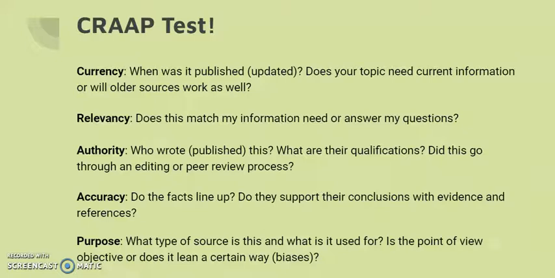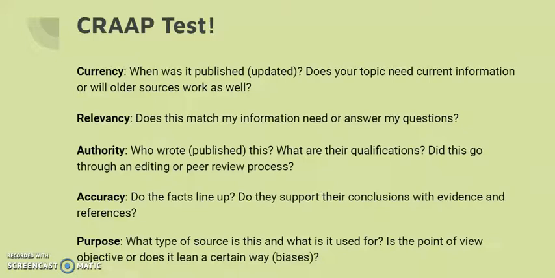This is really important in the sort of everyday research that we might be doing, because a lot of things come up in social media or in general conversation that might be based on information that has a different purpose than what you need. A lot of times, to make an informed decision, we need information that we can trust, information that is just objectively trying to educate us. But not everything that you see online fills that purpose.